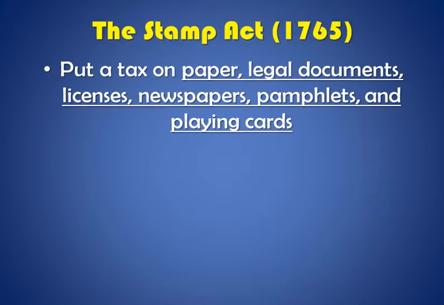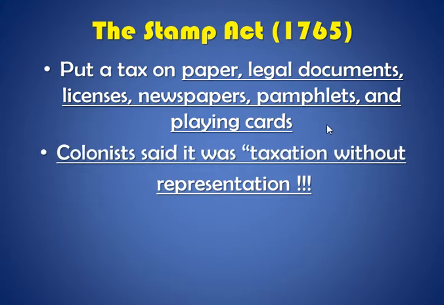And the Stamp Act put a tax on paper, legal documents, licenses, newspapers, pamphlets, and playing cards. So if you were living in the colonies and you wanted to buy any of these things, you had to make sure they had that stamp on them. And if they did have a stamp on them, you know that they were taxed. And you would also know that they were approved by the British government. Now you could buy these things without the stamp, but then you would be breaking the law. And the colonists said it was taxation without representation.